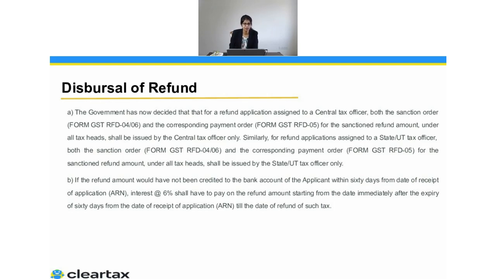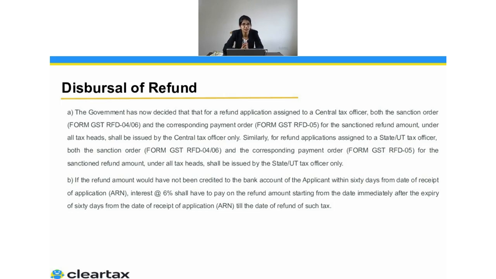For the disbursal, this person will issue a form, GST RFD 05, which is a payment advice. Where the refund amount has not been credited to the bank account of the applicant within 60 days from the date of receipt of the ARN, interest at the rate of 6% shall have to be paid on the refund amount, starting from the date immediately after the expiry of 60 days from the date of receipt of application till the date of refund of such tax.